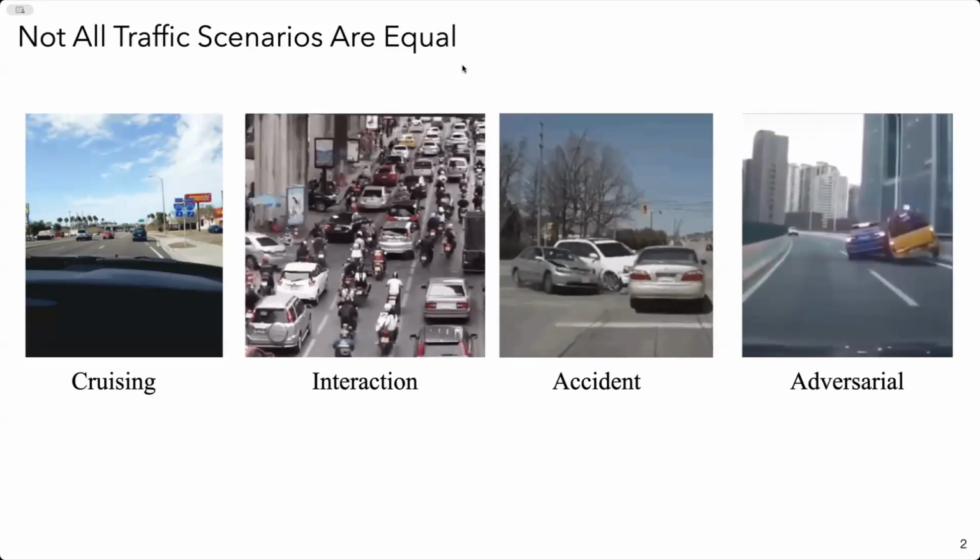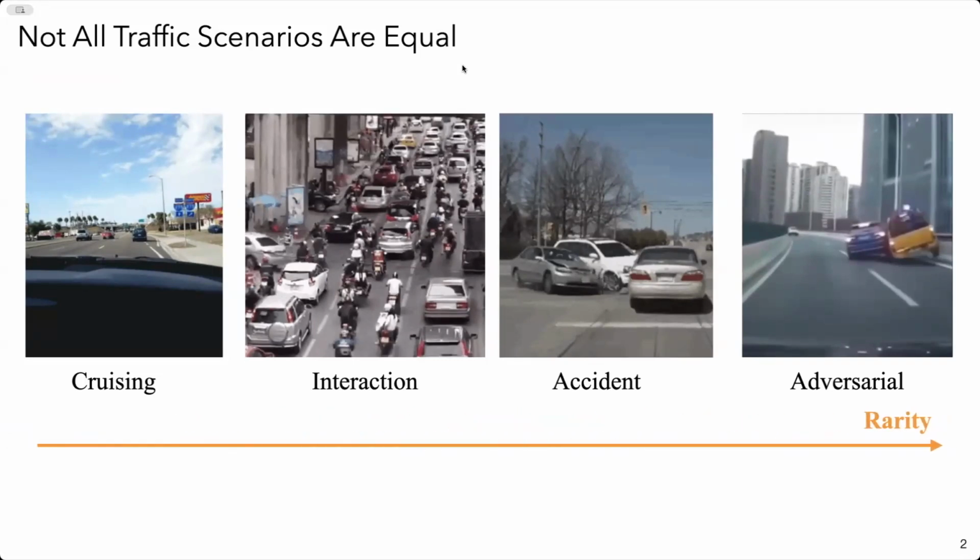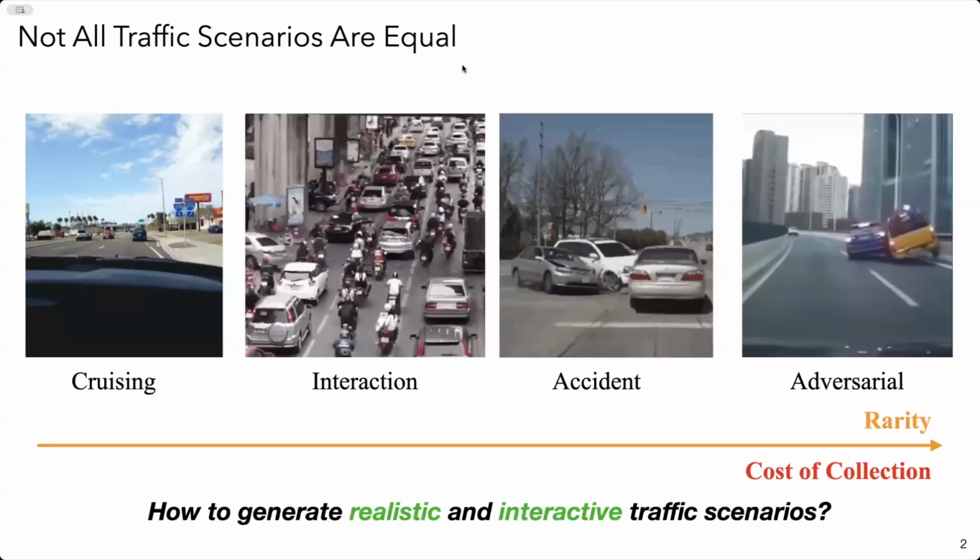Datasets and simulators containing those scenarios are essential for training traffic behavior models, improving decision-making policy, and validating AV performance. As these traffic scenes become more rare and complex, the cost of collecting such data increases, not just in terms of mileage per event, but also the risk to human life. So the key question here is, how can we effectively generate realistic but also interactive traffic scenarios in simulation to improve AV's decision-making system?